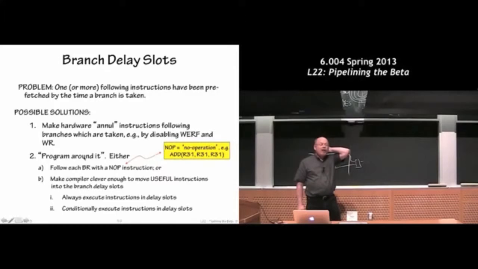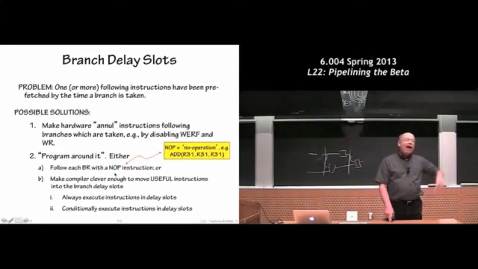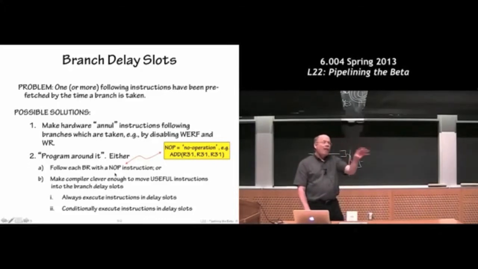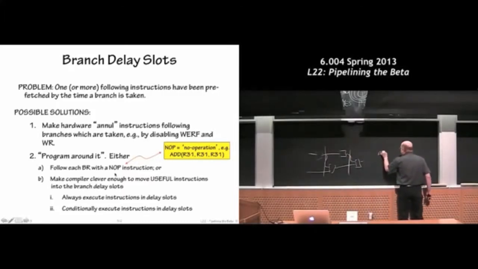Or we can program around it, right? We can basically put in explicitly an instruction that does nothing, so you can go ahead and execute it. It's fine, processor, execute it. I know that you are going to execute it. I'm going to plan for you to execute it, so I'm going to put in a no operation. What is an example of a no op? It might be something like this.